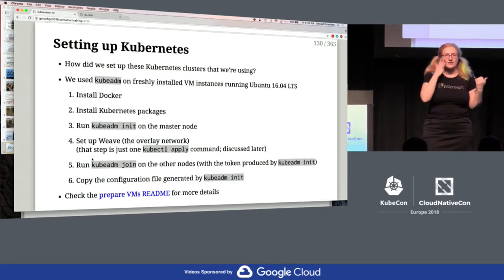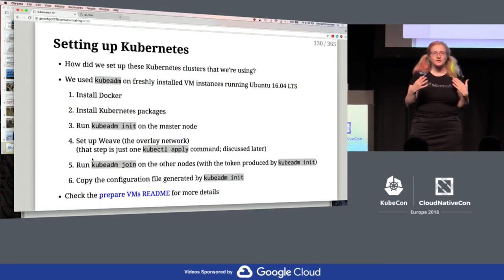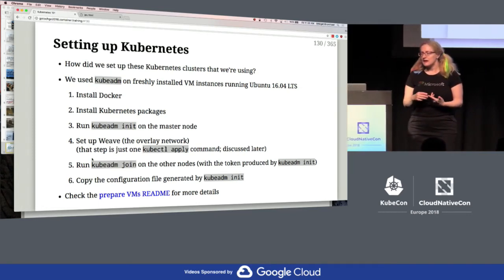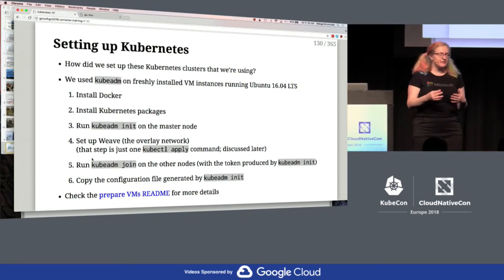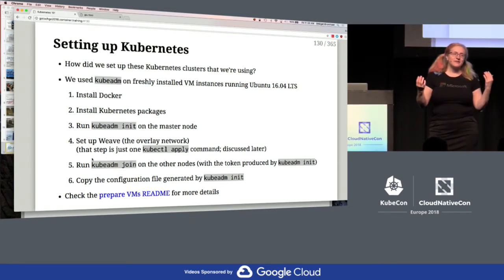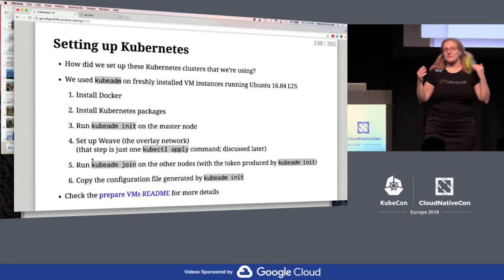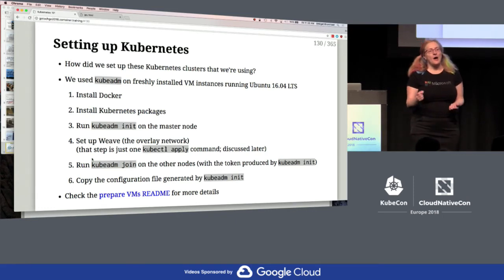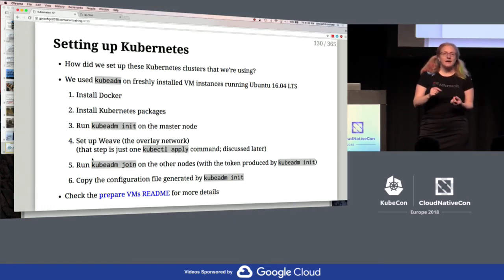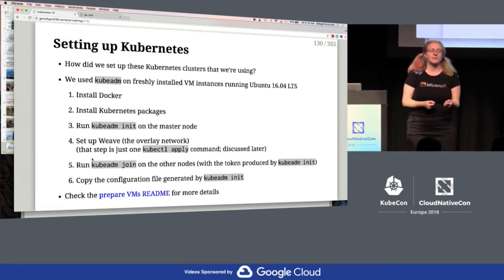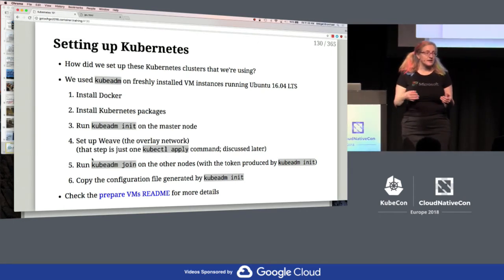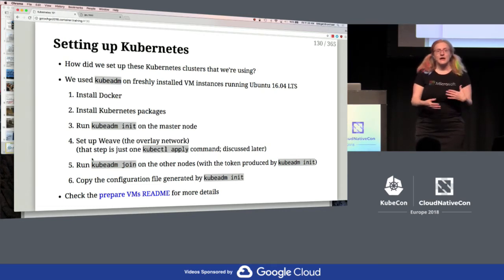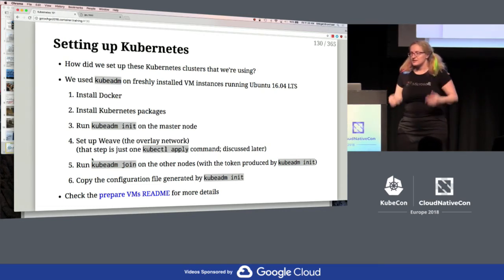there's a few opinions in here that I want to highlight, just so that you can see what we chose to do. We're using kubeadm. That does mean, if you're familiar enough with Kubernetes, and by the way, if you came to this assuming that this was a hands-on 101 workshop, I am sorry, but you can go to container.training and do the 101 workshop without me. But kubeadm has a couple of characteristics, like it sets up a kube-public namespace, for example, for the token that it uses for bootstrapping. So there's a few things like that that you wouldn't necessarily see with clusters that are provisioned a different way. But that's okay. It's just opinions. It makes it easier.